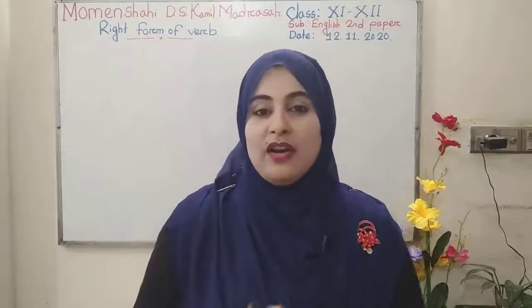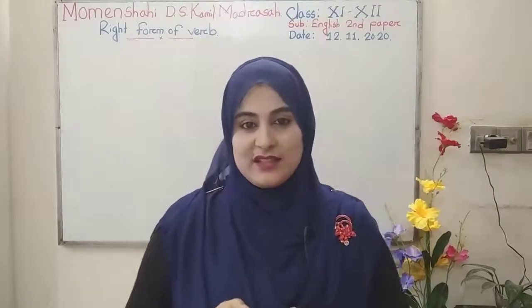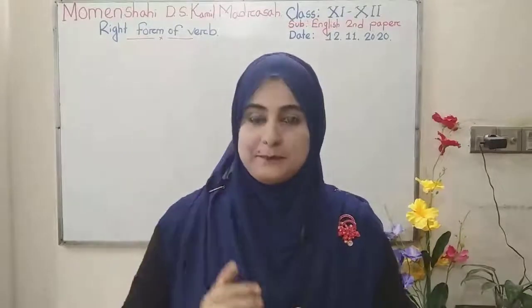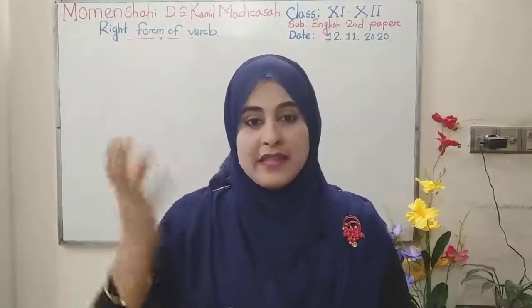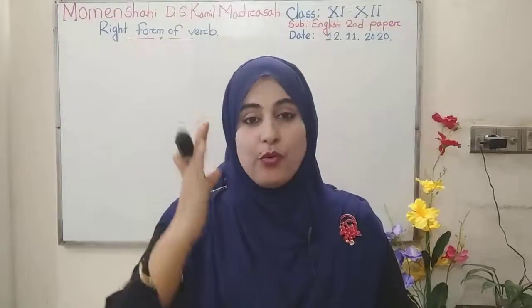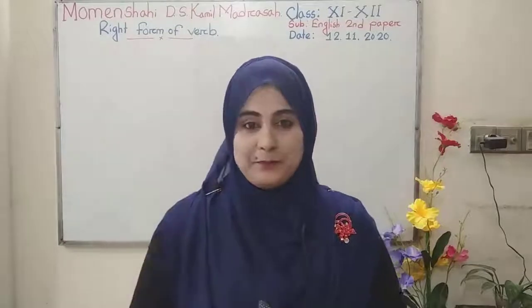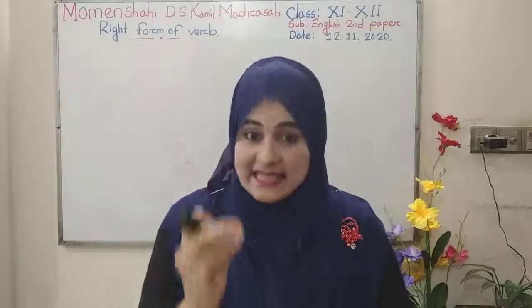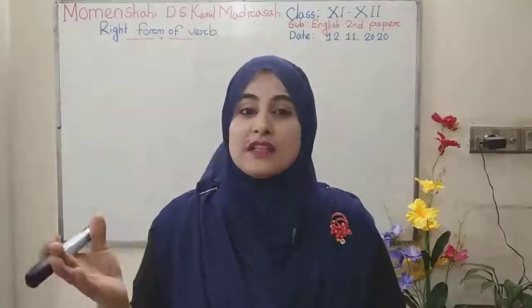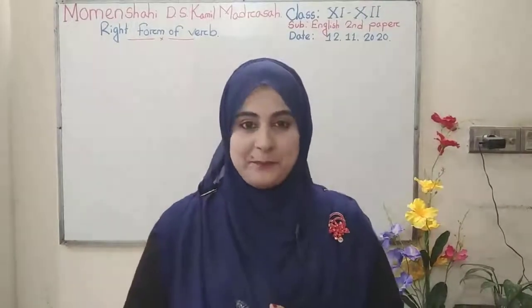Okay, you know, this is my first class on the topic of right form of verb. I will take more classes on the topic of right form of verb to make it easy and understandable for all classes of students.